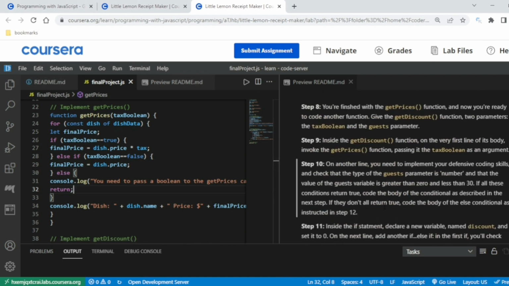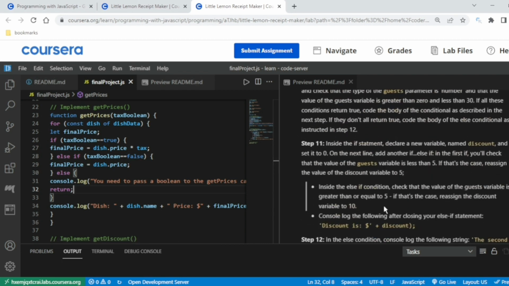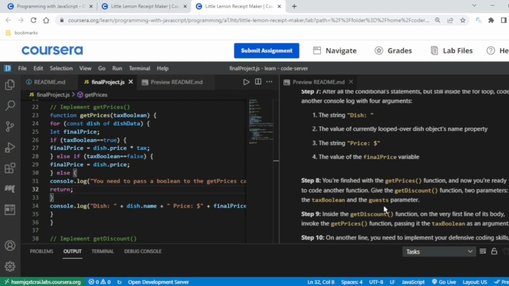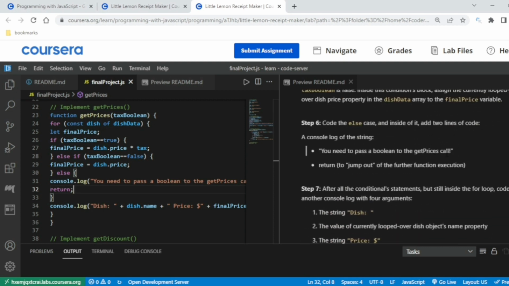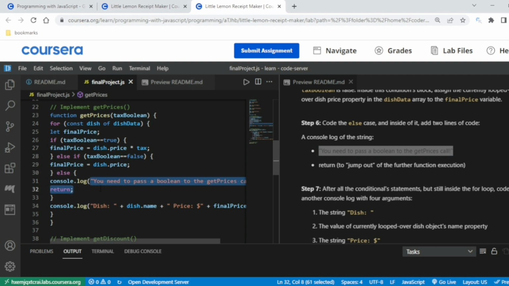Okay, they have already written this, that you need to pass the boolean thing, because either it can be true or false. Everything is written, you just have to paste it. So either it will be true or false. If anything else shows, you have to print this out.